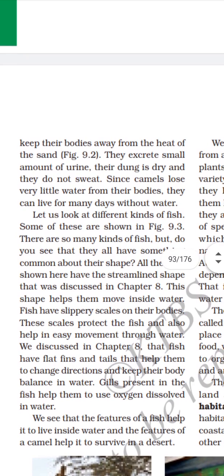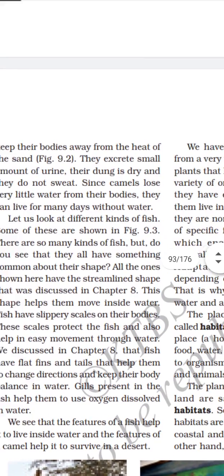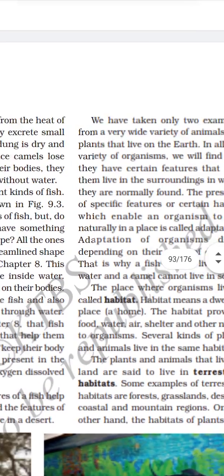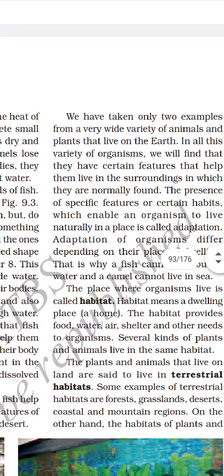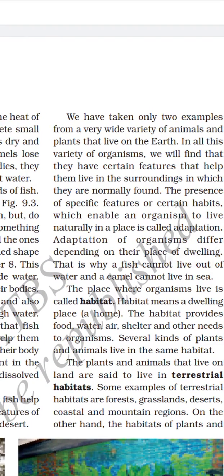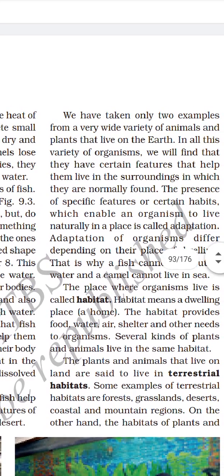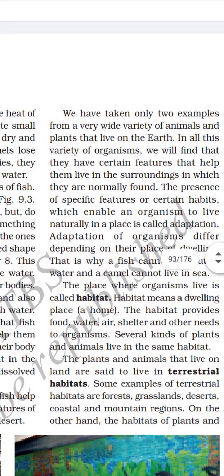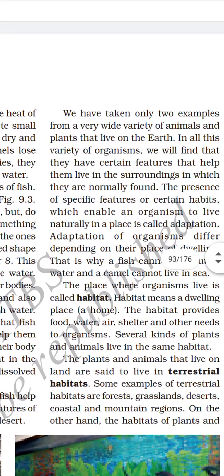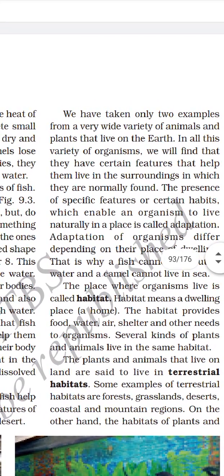We see that the features of a fish help them to live inside the water, and features of a camel help them to survive in a desert. We have taken only 2 examples from a wide variety of animals and plants that live on the earth. In all this variety of organisms, we will find that they have certain features that help them live in the surroundings in which they are normally found.